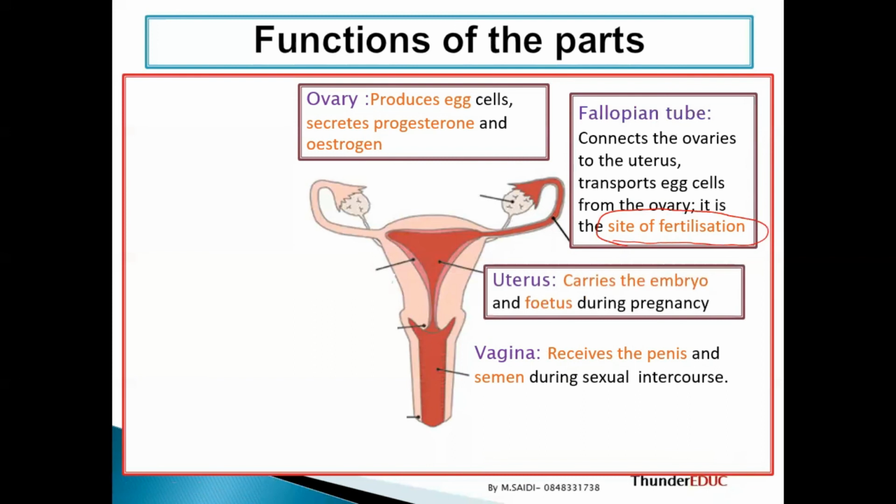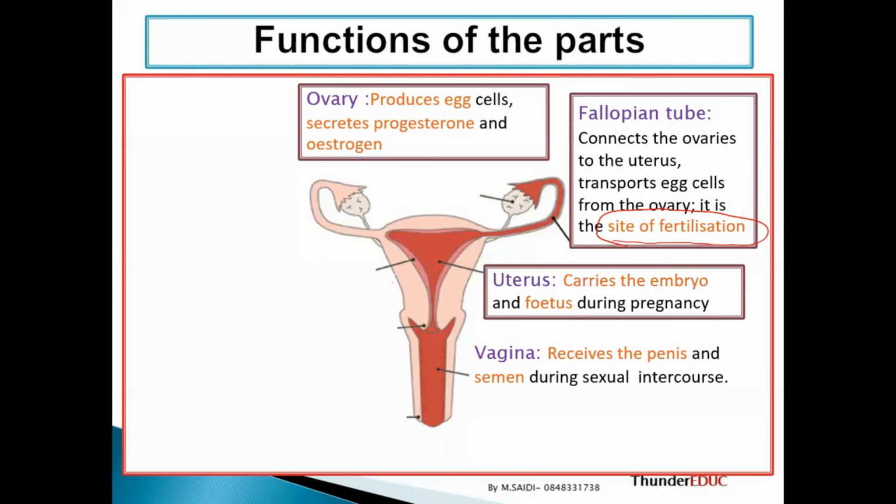Then number 3 is the uterus. This carries the embryo during pregnancy. That's where the space is. If we talk about the space, we call it the uterine cavity. The uterus is divided into 3: the uterine wall, the uterine cavity, and then the endometrium. Endometrium is also a part of the uterus.